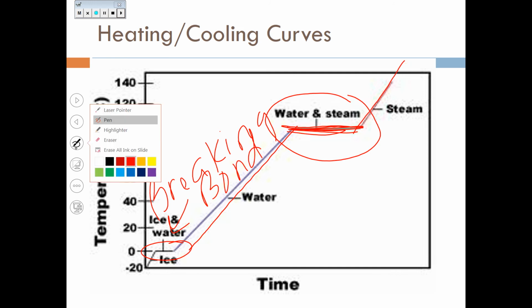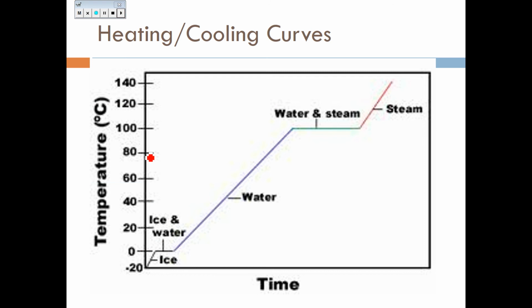The same is true for the opposite way. As you go from steam to water, when you are taking that energy away, when the very first piece of steam turns into water, you will have that phase change here. Notice the temperature does not change if you are going the opposite way as well.